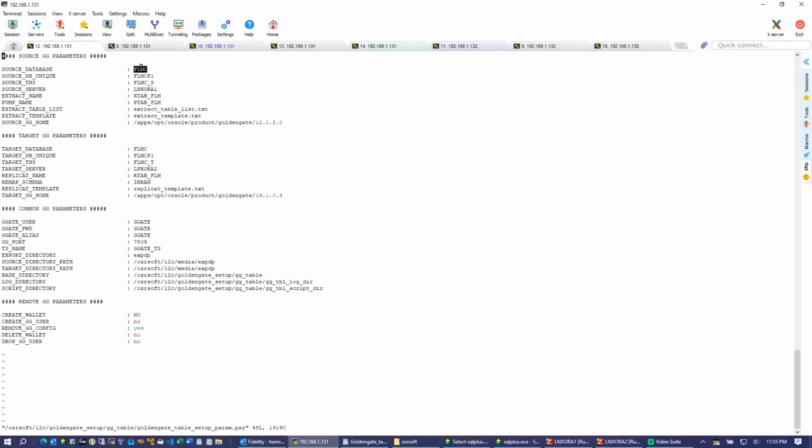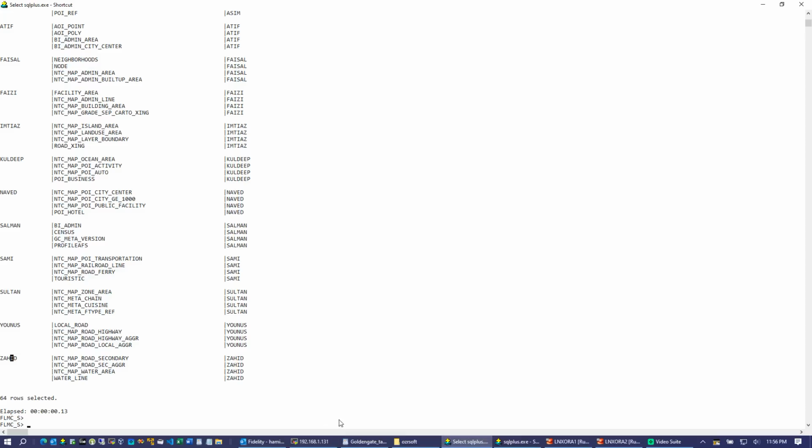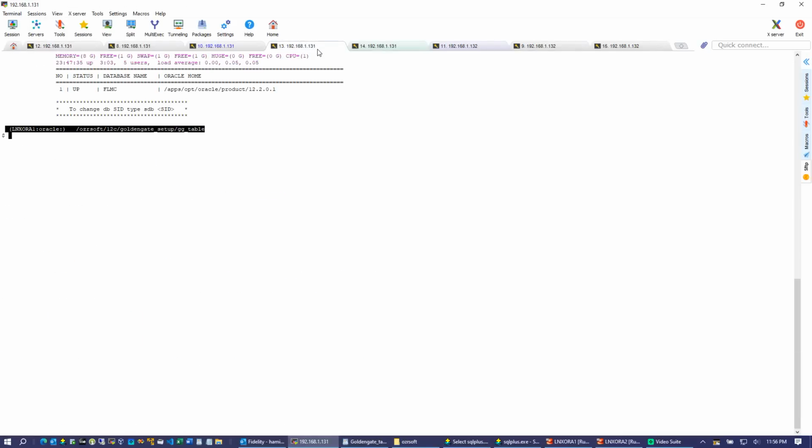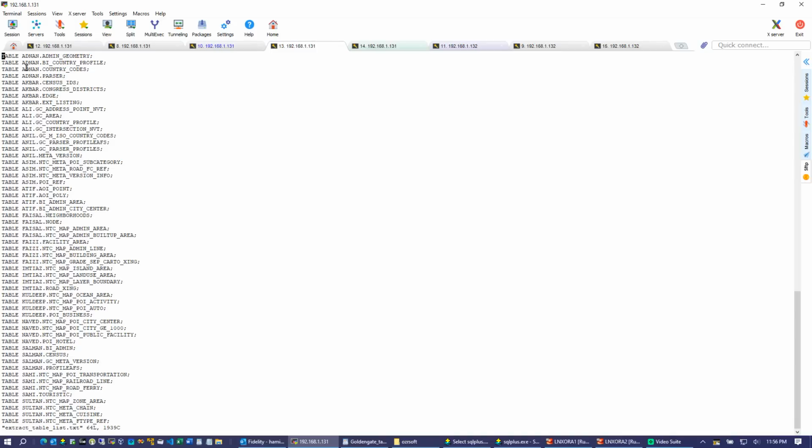Okay, so the source parameters. First we have the source database, then the source database unique name, unique service name, server name, and extract name. This will be the extract name, this will be the pump name, and the extract table list. This file contains all the tables which I just showed you. Let me just vi this table file.